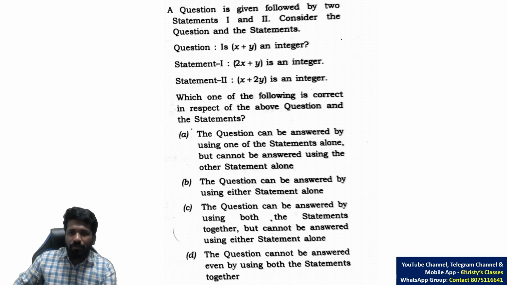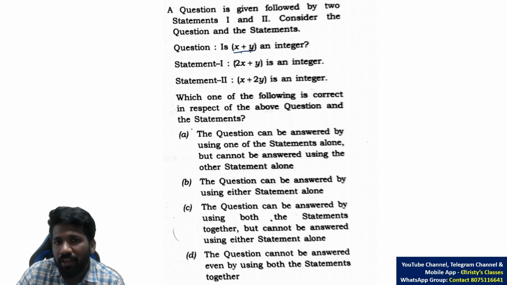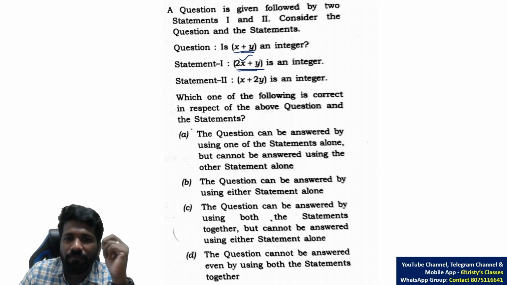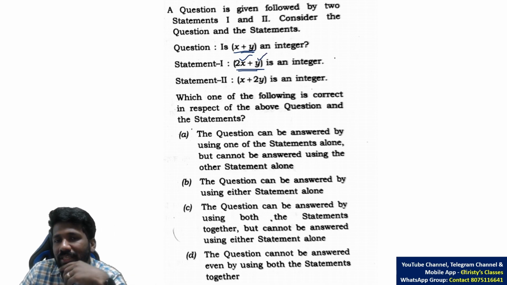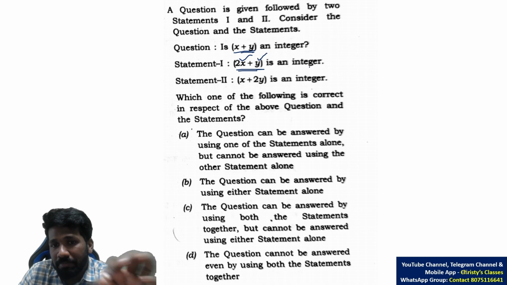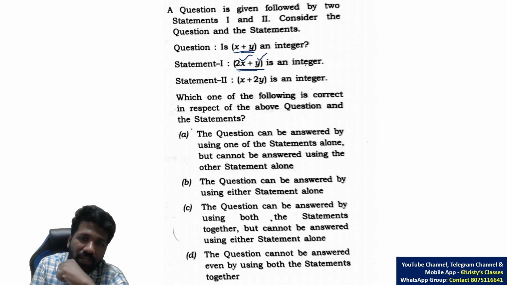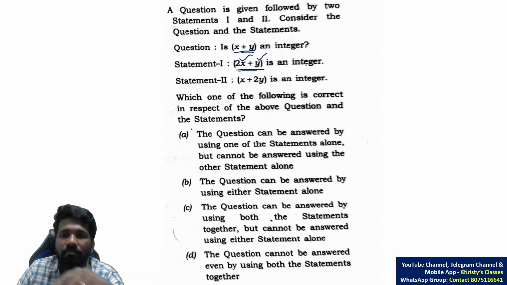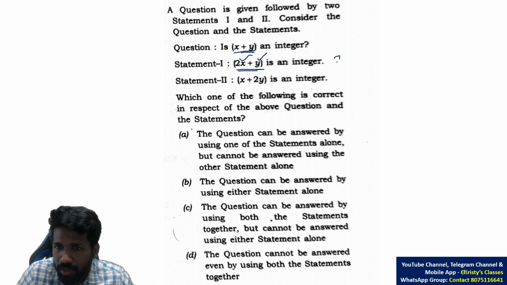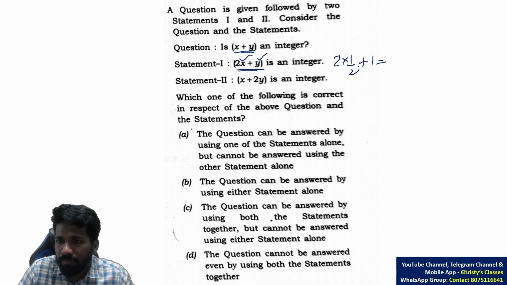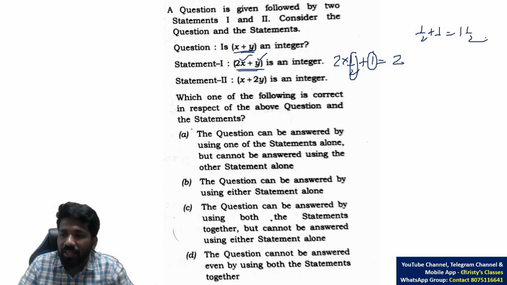The question is: is x plus y an integer? To identify whether the sum of two numbers is an integer. Statement 1: 2 times the first number plus the second number is an integer. Is it enough? When 2 times a number plus another number is an integer, does that guarantee that the sum of the numbers is also an integer? No, because 2 times half plus 1: 2 times half is 1, 1 plus 1 is 2. That is an integer. But x is half and y is 1. Half plus 1 is 1 and a half. That is not an integer.